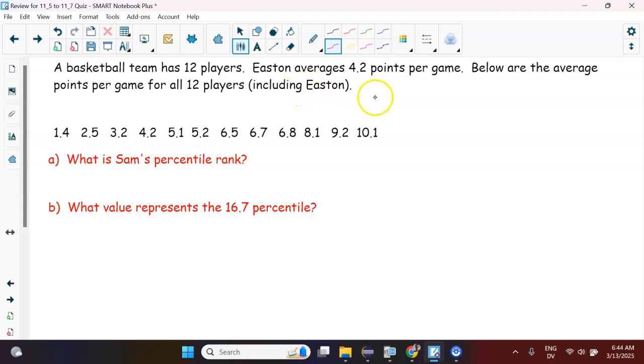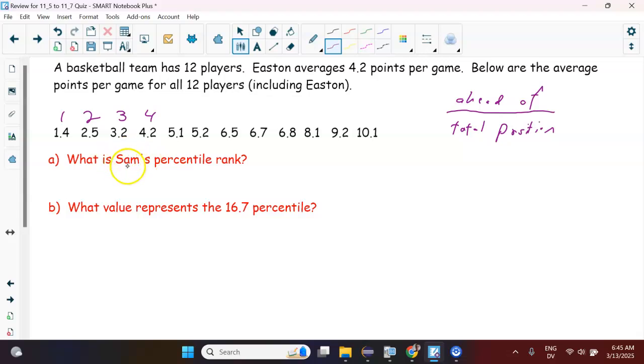Okay, so the percentile rank is basically you have to figure out the total positions, and then you have to figure out how many you're ahead of on top. Alright, so percentile, if you're in the 30th percentile, that means you're ahead of or equal to 30% of people. Okay, so in here, there's 12 players, and we just got to count 1, 2, 3, 4. So this spot is ahead of or equal to 4 out of the 12.